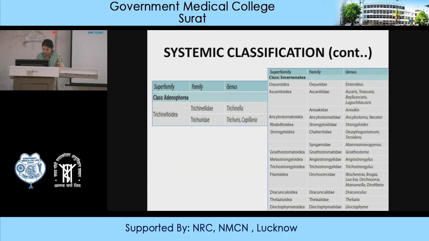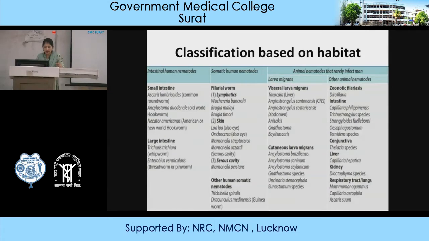We will see the classification as per their habitat, according to the specific sites where they reside. They are divided into the intestinal nematodes and somatic human nematodes, which include filarial worms and other somatic nematodes. The filarial worms are again divided: some filaria reside in the lymphatics, some are seen in skin infection, and some in serous cavity.